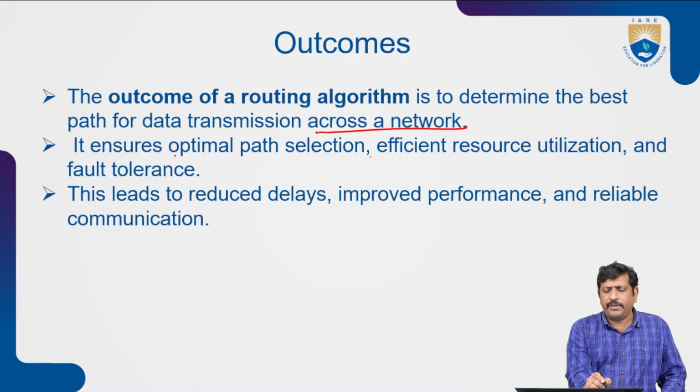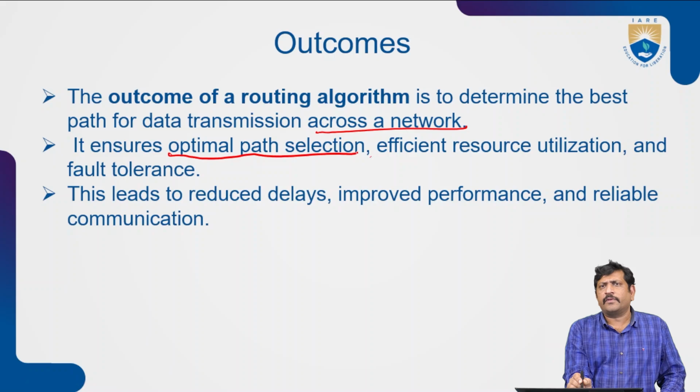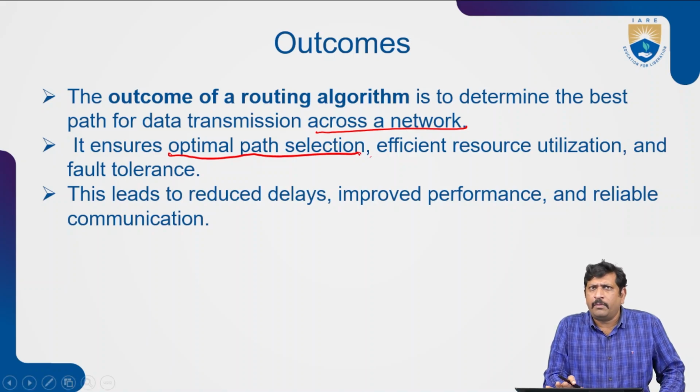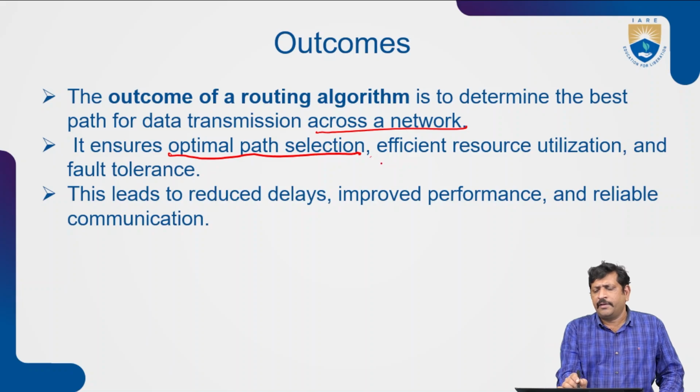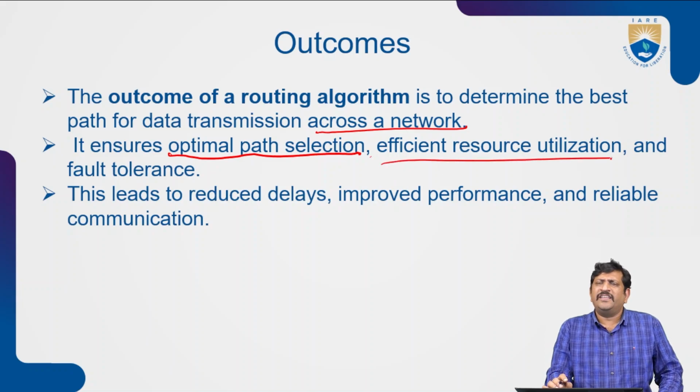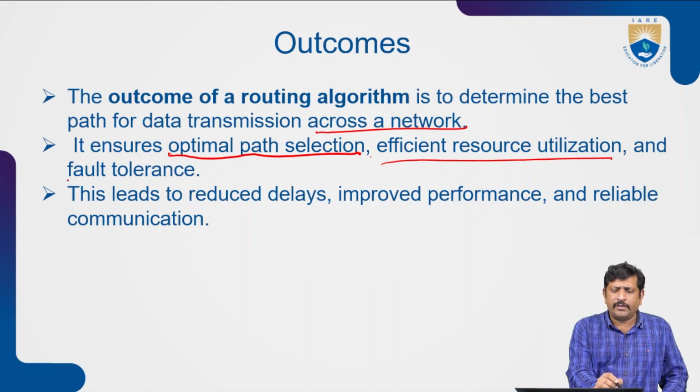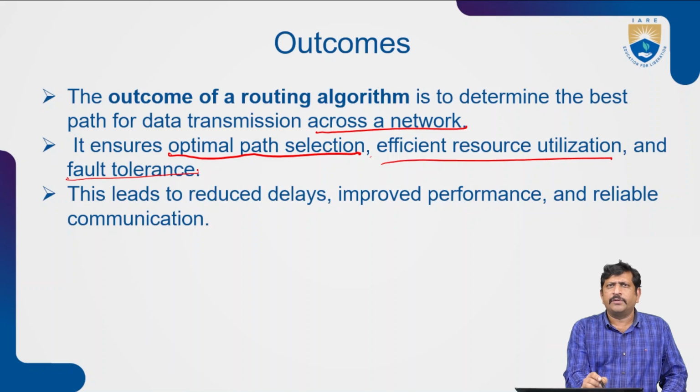With the help of this routing algorithm, from multiple paths we can find the best or optimal path. Resources can be utilized very efficiently by finding the shortest path, and faults can be reduced.